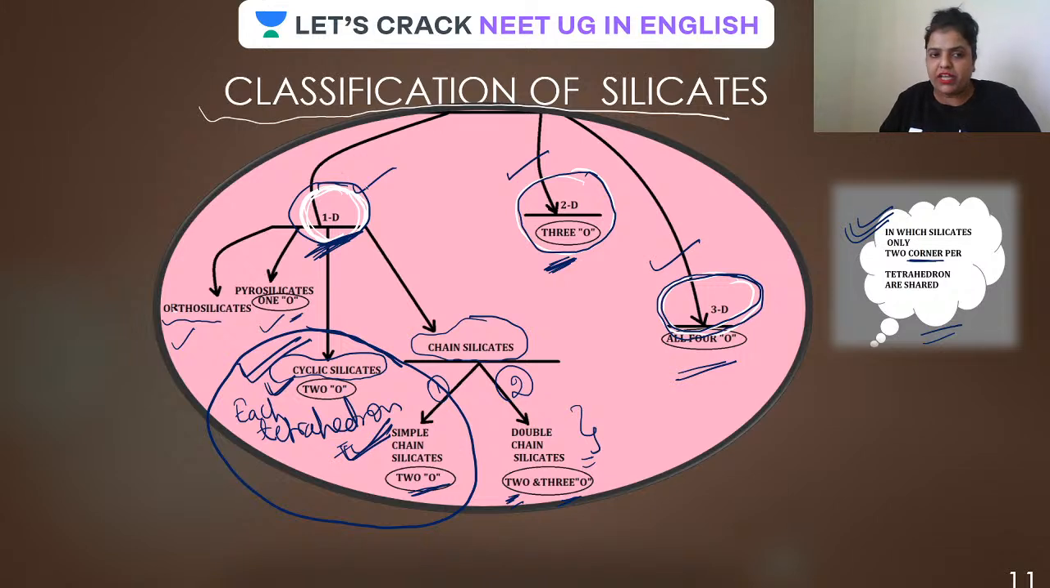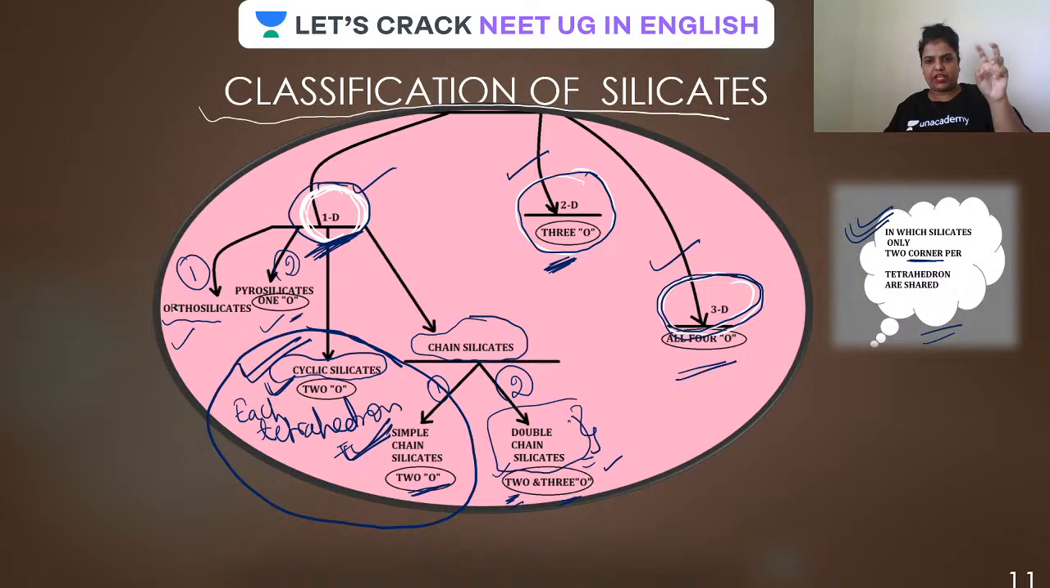But if it is one-dimensional, first there are orthosilicates, where no oxygen is shared. Pyrosilicates, one oxygen is shared. Cyclic and simple chain, two oxygens are shared. And if it is double chain, it will have two as well as three. This is most important because in all the other cases only one type of sharing is there.